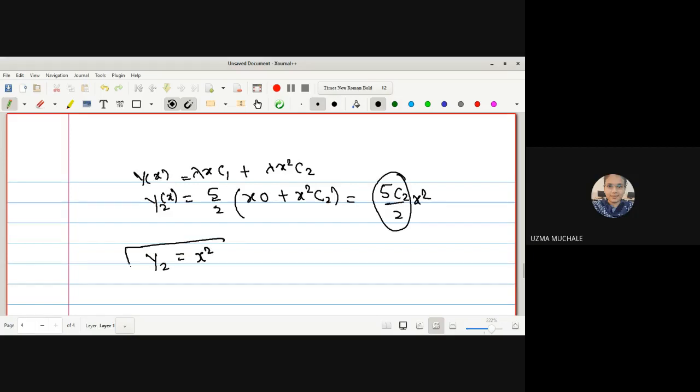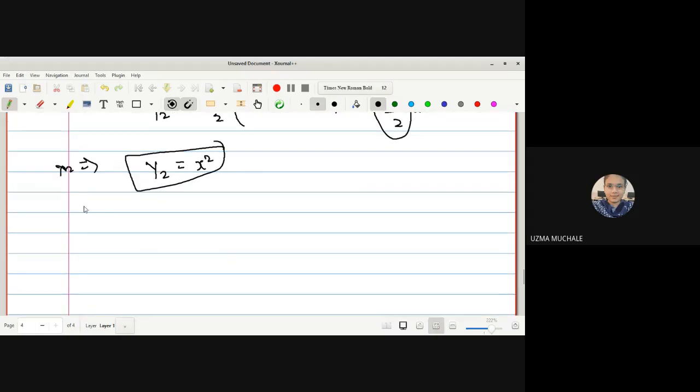Corresponding to lambda 2, we get the value of y2 as x square. Now we have to find the normalized function, that is phi 2 is equal to y2 upon norm of y2. y2 is x square divided by the integration from minus 1 to 1 of x square dx, and under root of this term.